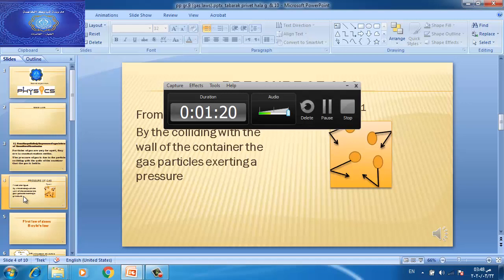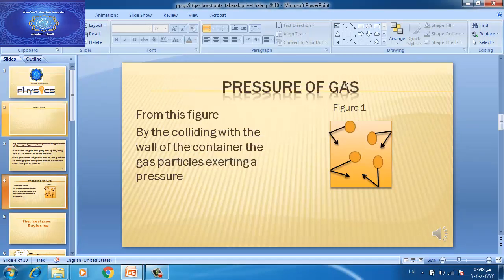This figure shows us a container filled with gas. The particles of gas move randomly, so they collide with the walls of the container. By colliding with the walls, the gas particles exert a pressure. So the pressure of gas comes from colliding with the walls of the container that the gas is held in. This is a very important point. Understood?